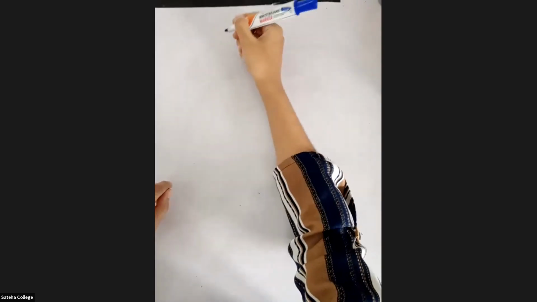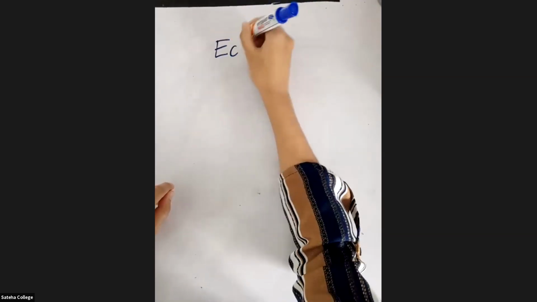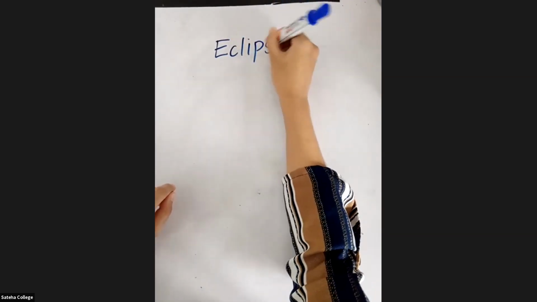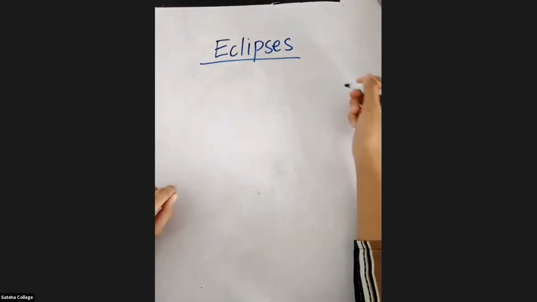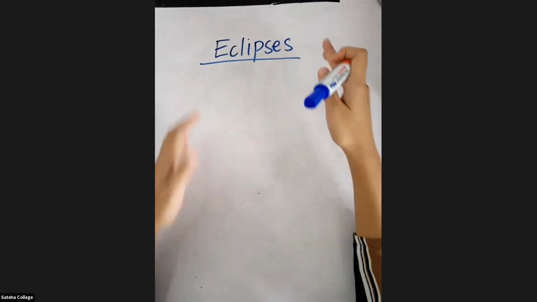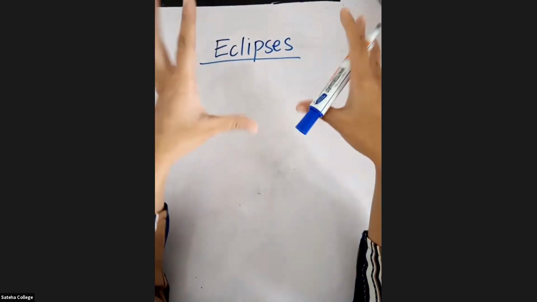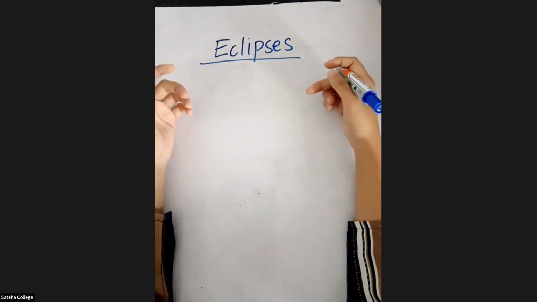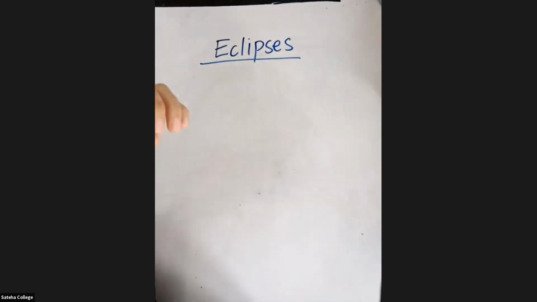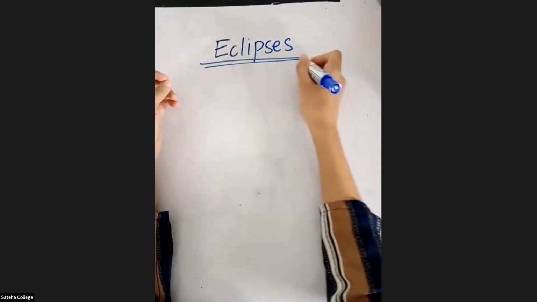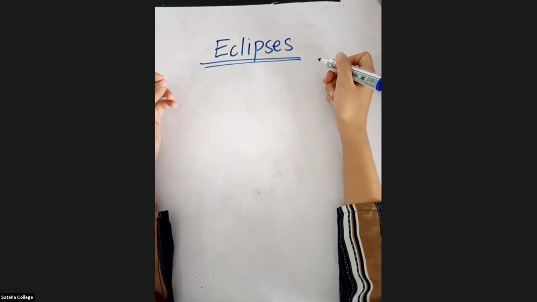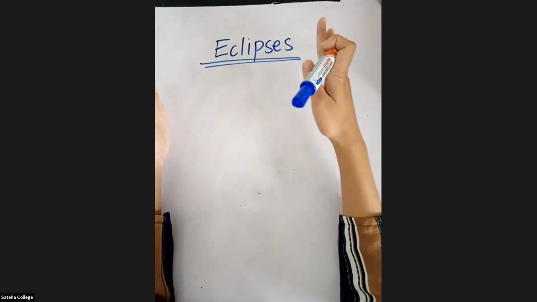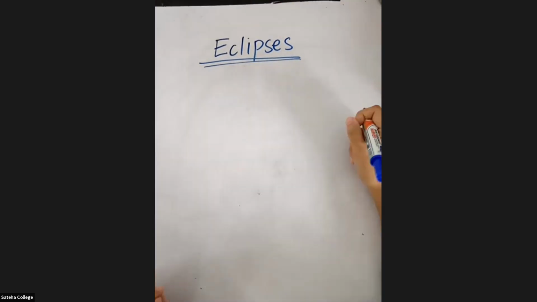So what we are going to study today is eclipses. What is the topic that we are going to study today? We are going to study about eclipses. Eclipses are sceneries that can be observed in the sky. Some scenes that can be observed in the sky, you call them eclipses.